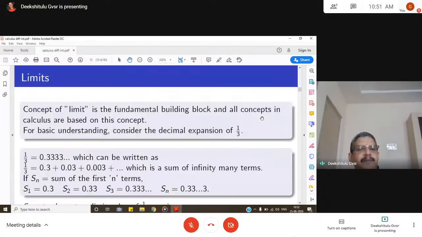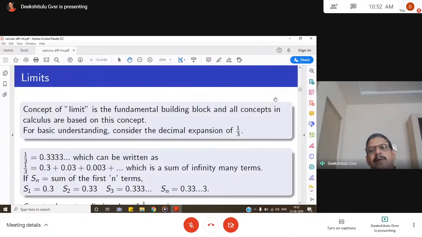So the next idea is, what is the concept of limit? Again, the limit concept is related to the behavior of the function with respect to x when the independent variable approaches a particular constant value. I repeat, when the independent variable approaches a constant value, where does the dependent variable, f of x, or the function go? What happens to the function? And that's all that limits are about.